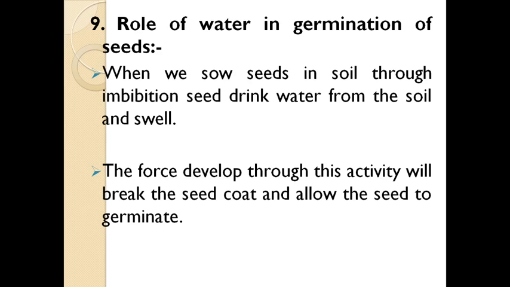Imbibition means the water gets attracted by the hydrophilic substances present within the seed coat. Here the starch or carbohydrate or the cell wall cellulose is there within the seed coat cells.